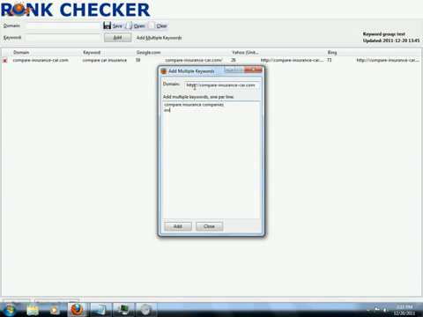Insurance coverage is obviously one because that is the page that we're focusing on, and then maybe compare auto insurance. Okay, so what you do is you put in your domain, you put in the keywords, you add it,